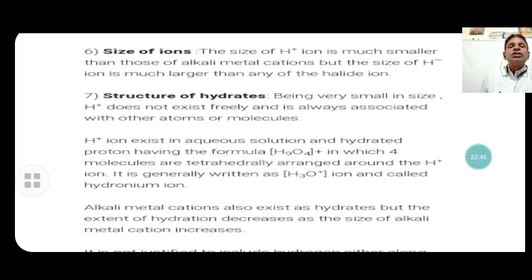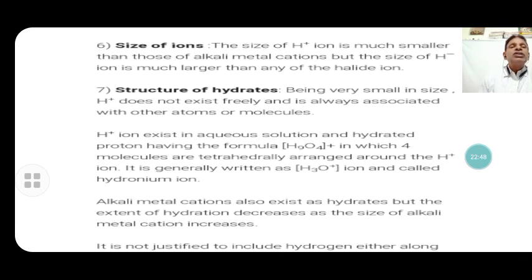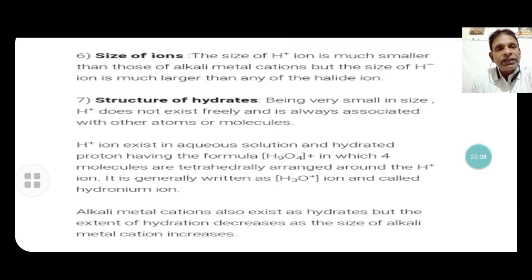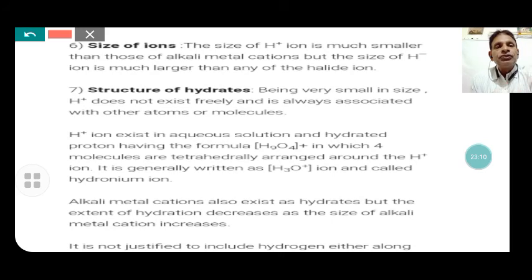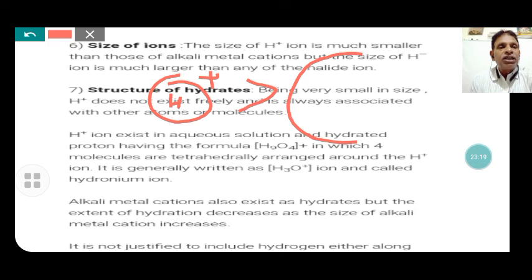Next, size of ions. The size of the hydrogen ion, the positive ion, is much smaller than that of the alkali metal cations, but the size of the negative hydrogen ion is much larger than that of the halide ion. If you compare the hydrogen ion, look, it is a plus ion. It is much smaller than the alkali metal, that is here lithium. It is also a positive charge here.